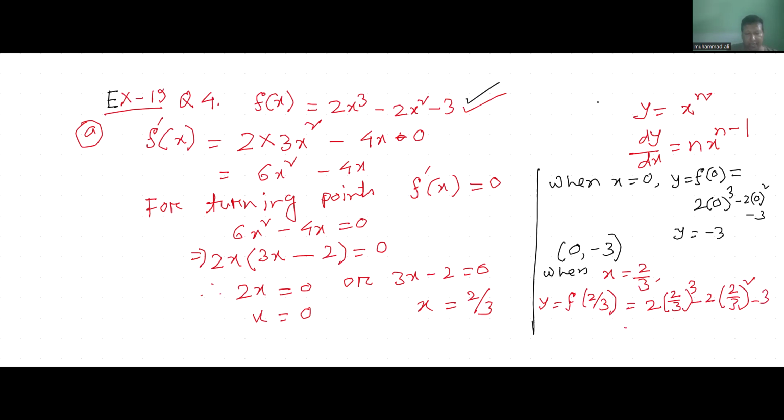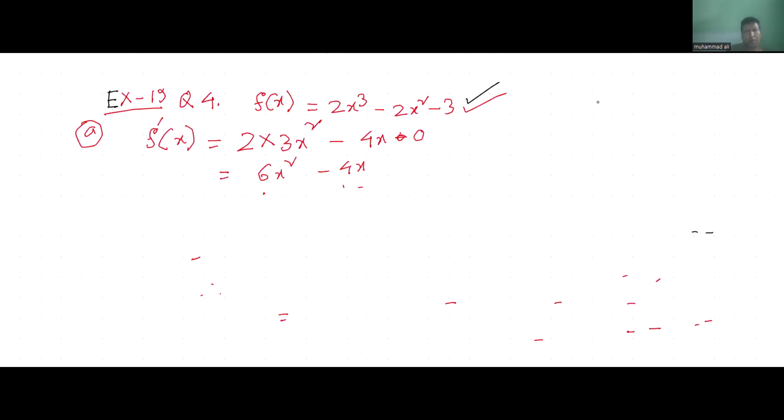So the y value we get here is minus 89 by 27. So another stationary point is (2 by 3, minus 89 by 27). So the turning points are (2 by 3, minus 89 by 27), this is one turning point, and another one is (0, minus 3).